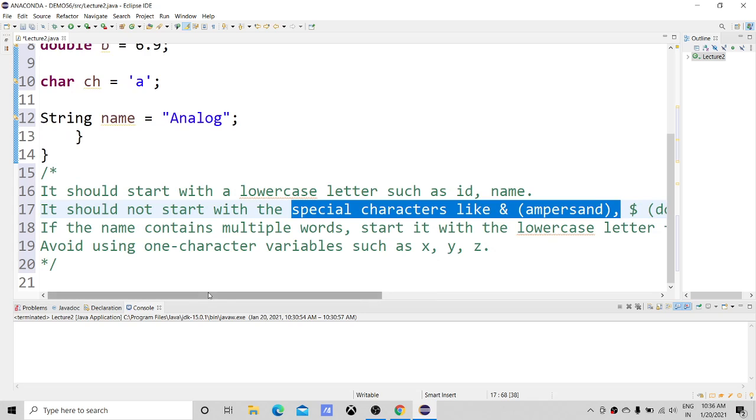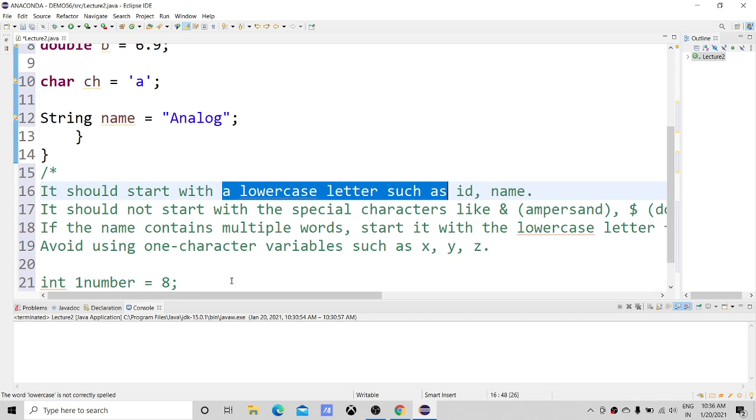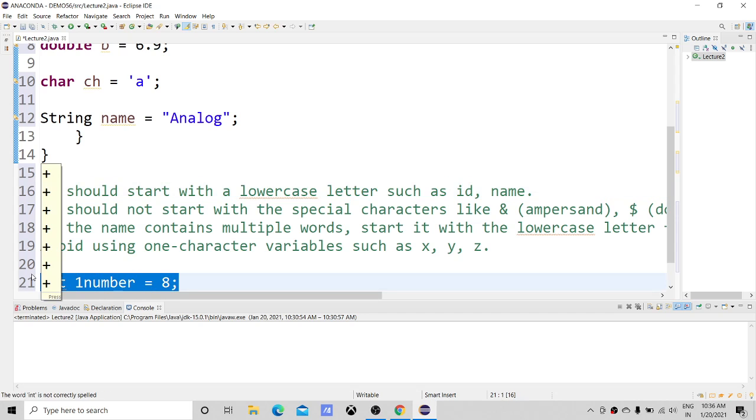And even numeric digits, avoid using them at the start, like int 1number. This is wrong. You can't start with a number. You have to start with a lowercase letter, for good programming practice, I must say.